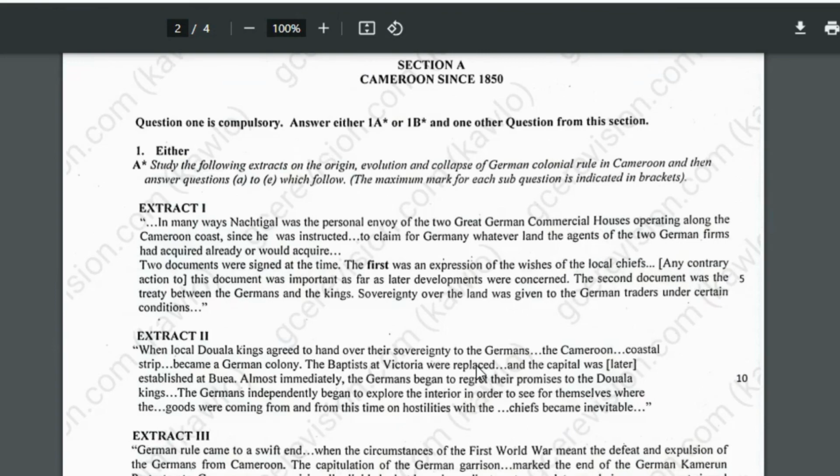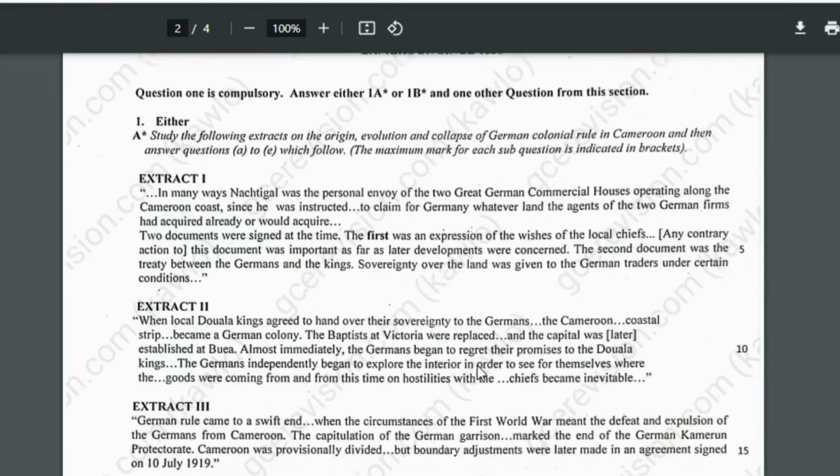The first was the expression of the wishes of the local chiefs. Any contrary action to this document was important as far as later developments were concerned. The second document was a treaty between the Germans and the kings. Sovereignty over the land was given to the German traders on certain conditions.